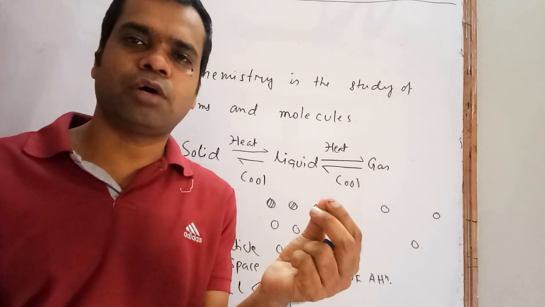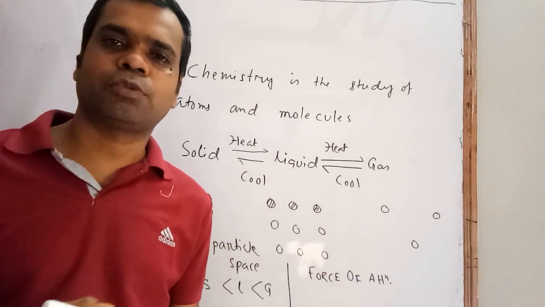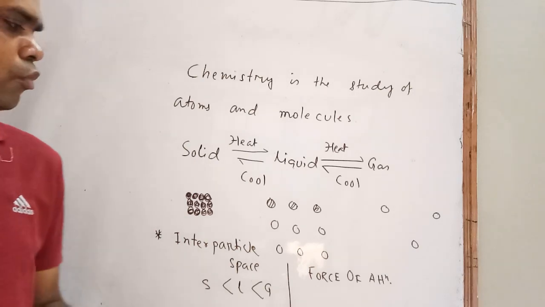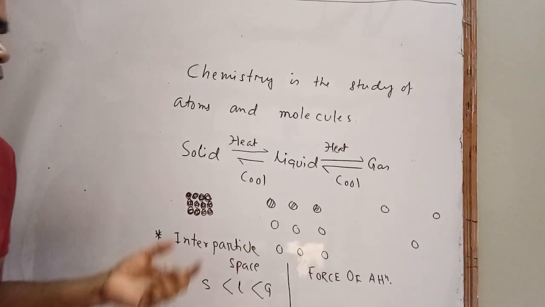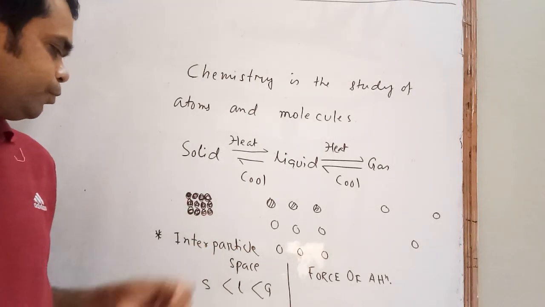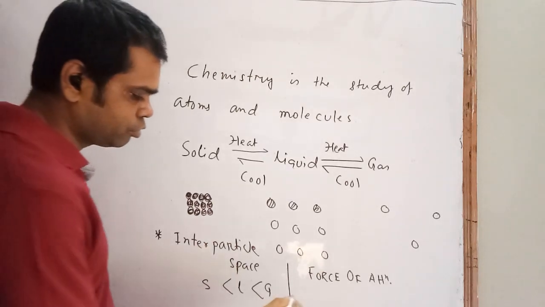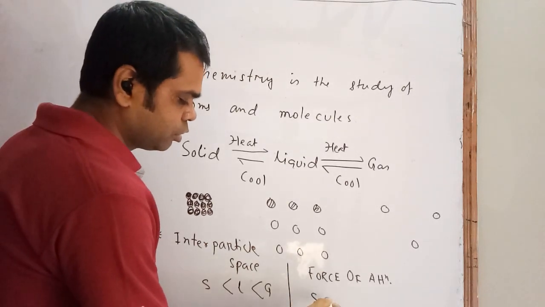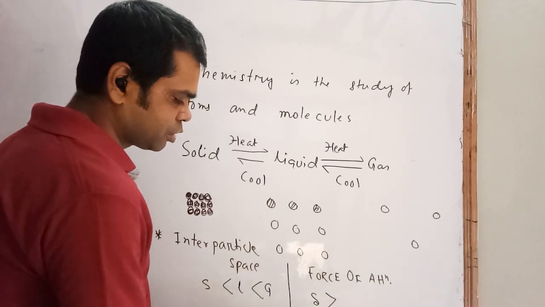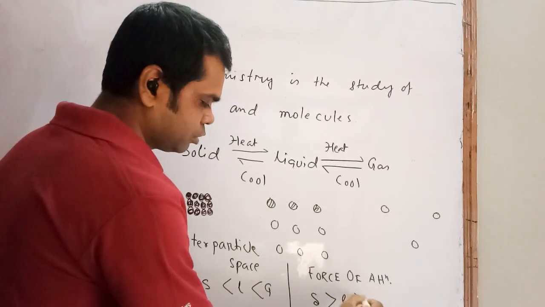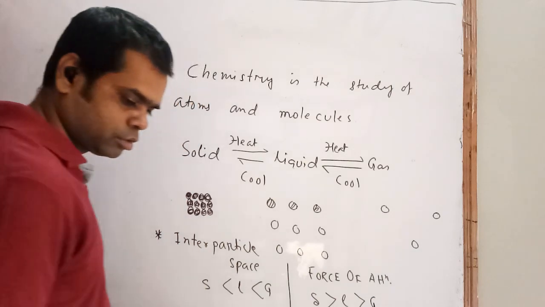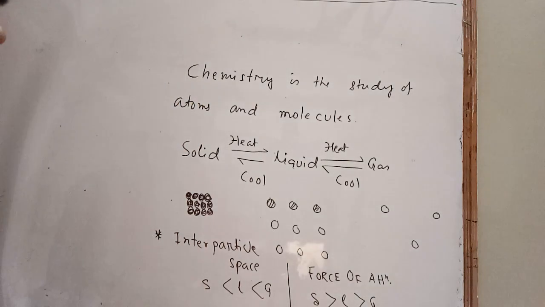If they are going away, then there is less force of attraction. The force of attraction depends on the distance between them. Solid particles are closer, so the force of attraction in solid is higher than liquid, than gas. So these are the points that you require to know.